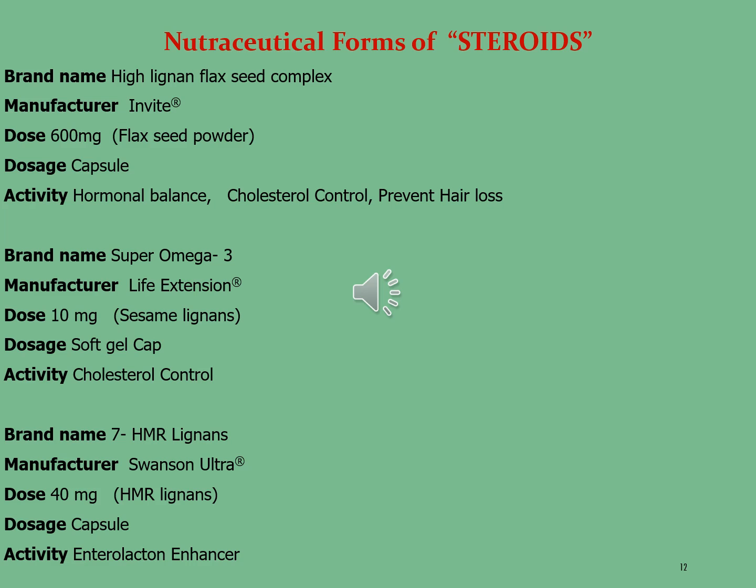The second brand is Super Omega 3, which is manufactured by Life Extension, and we take 10 mg per day as its dose. It is formulated in soft gel capsule. The activity of this brand is cholesterol control. The name of the third brand is 7-HMR Lignans. It is manufactured by Swanson Ultra and we take its dose as 40 mg per day. It is formulated in capsule dosage form and the activity of this brand is an estrogen and lactone enhancer.